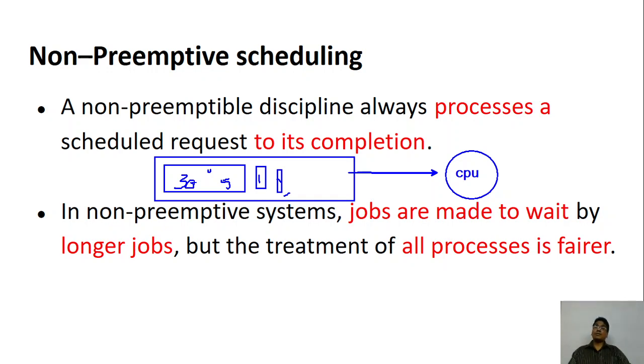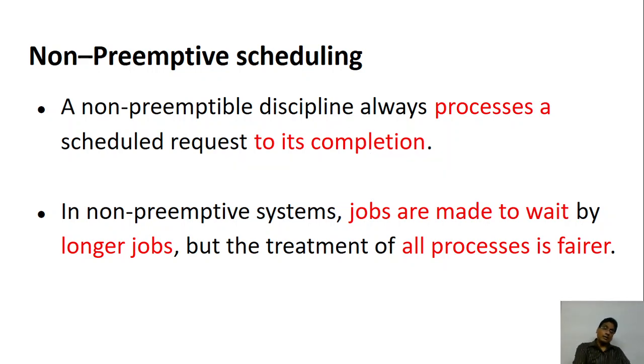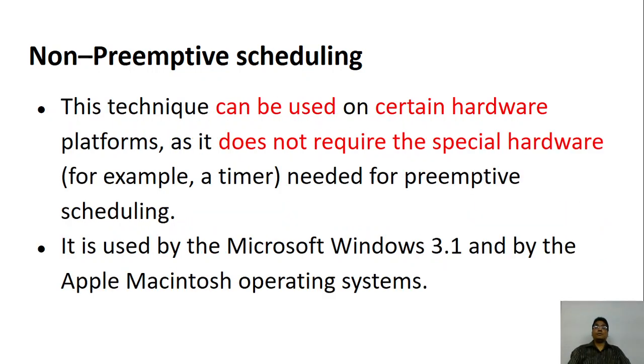However, this is a fair scheduling. The meaning of fair scheduling is, whoever comes first is given the CPU, and we don't disturb. Even if you need only 1 second, that process came first, so I am giving it.